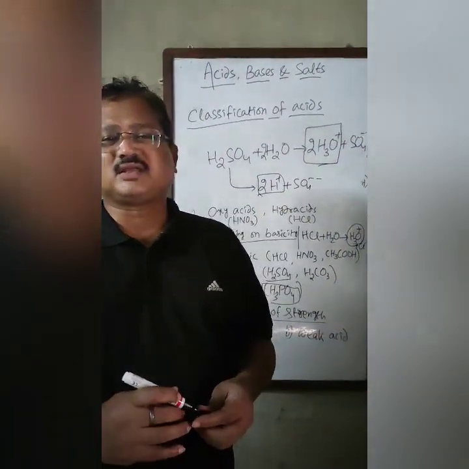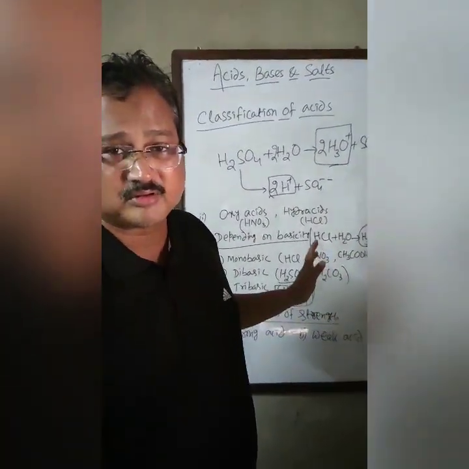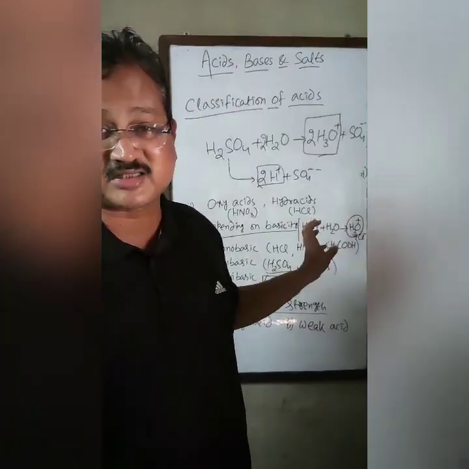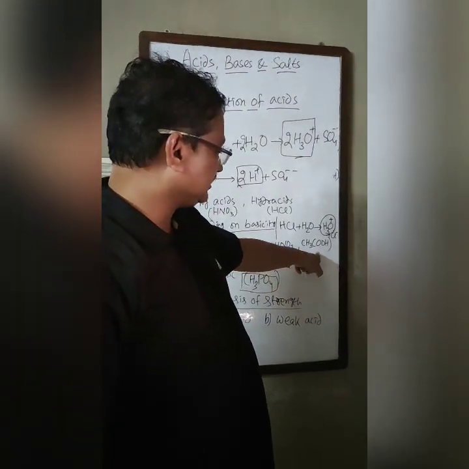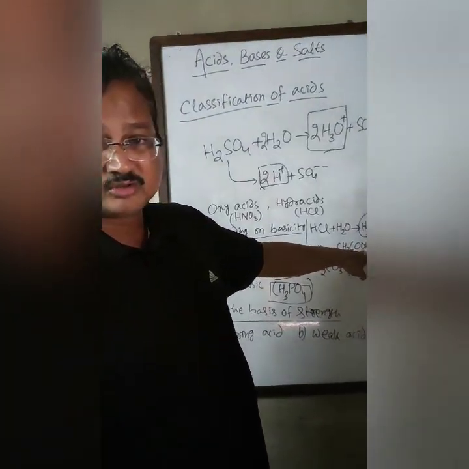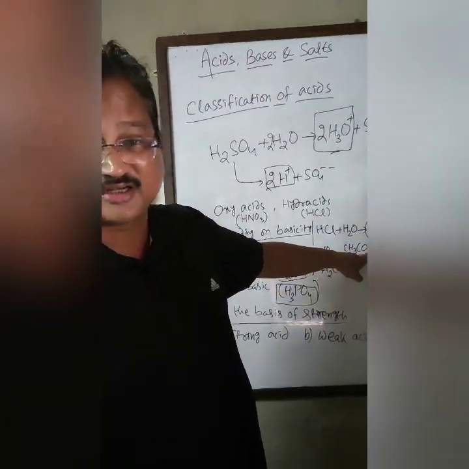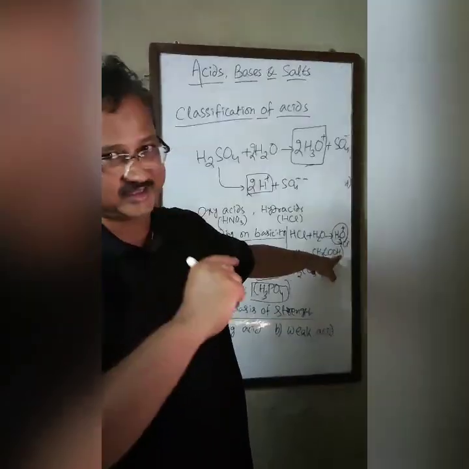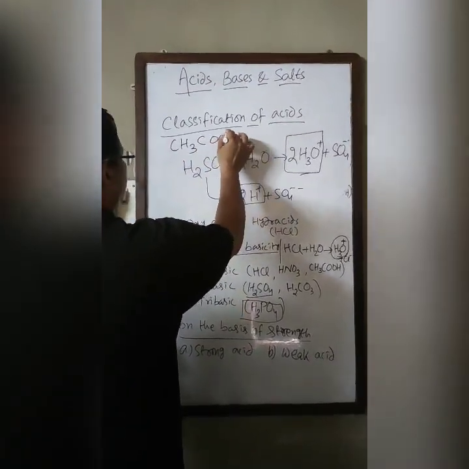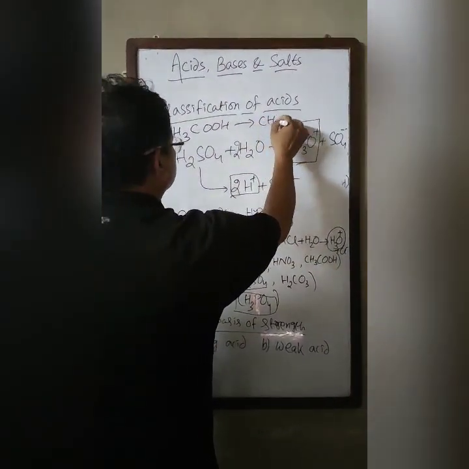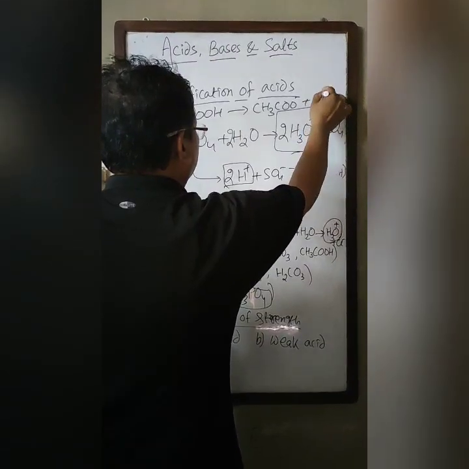But do not always think that the number of hydrogen atoms present in an acid will decide its basicity. Because as you see, in acetic acid, CH3COOH, it doesn't mean that its basicity is 4. No, its basicity is 1. Because when CH3COOH ionizes, it becomes CH3COO minus and H plus.